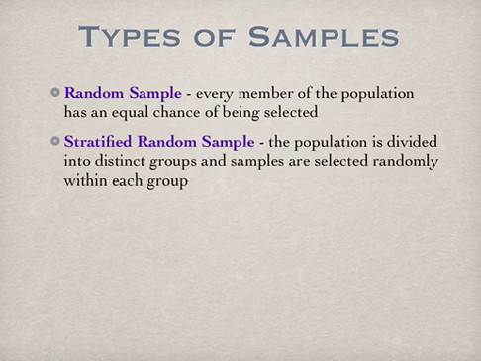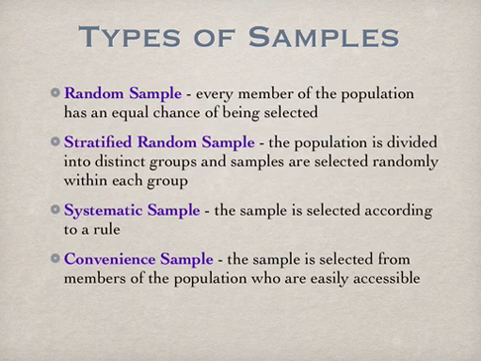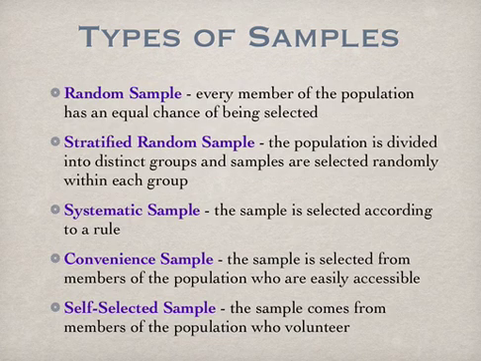A stratified random sample is one in which the population is divided into distinct groups, for example, 9th, 10th, 11th, and 12th graders, and then samples are selected randomly within each group. In a systematic sample, the sample is selected according to a specific rule, like every third student. In a convenience sample, the members of the population are selected who are easily accessible. For example, I may choose to just use the students in my classroom. That's a convenience sample. In a self-selected sample, the sample comes from members of the population who volunteer. If you decide to text your pick for American Idol, you are part of a self-selected sample.